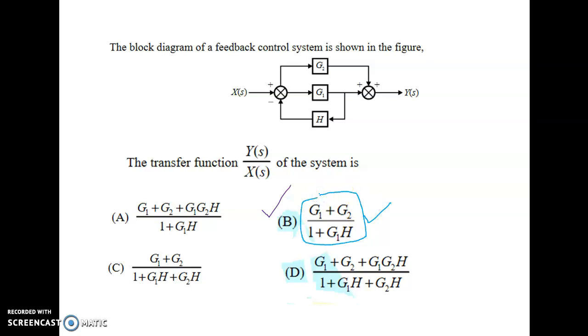So this is the easy method where you can get the answer for this particular question if you know how to draw the signal flow graph for this block diagram. You can solve this using the block diagram reduction technique also.